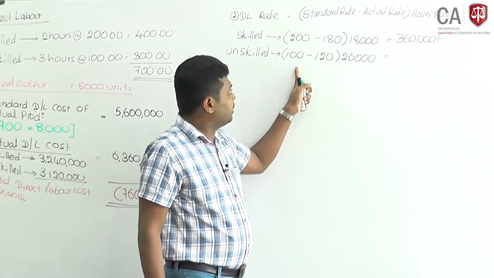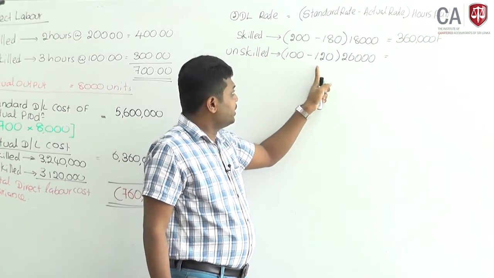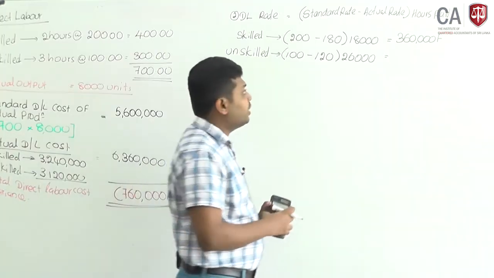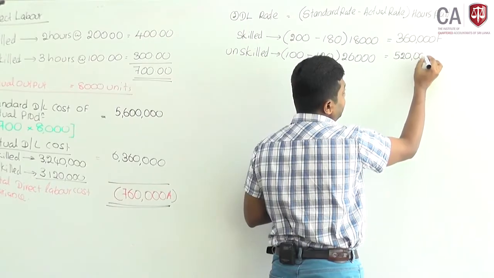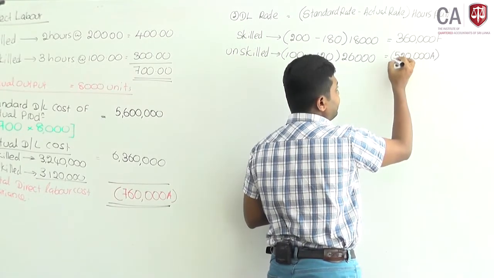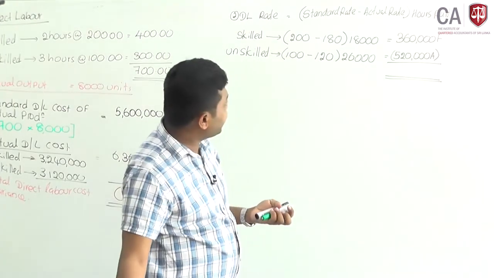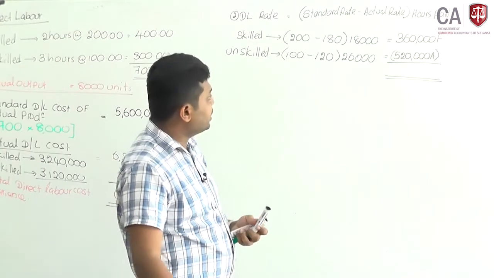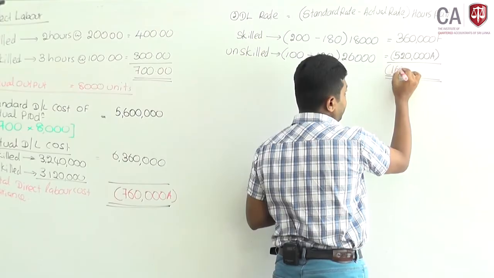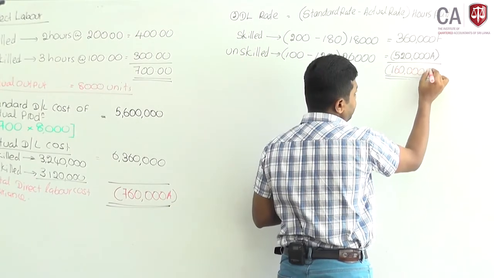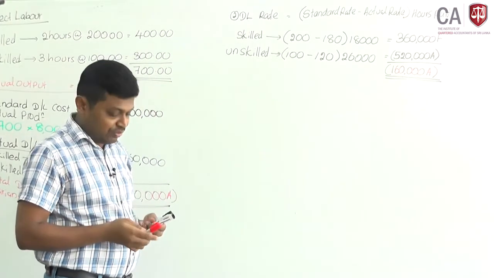Expected payment 100, but actual rate is 120. 20 rupees more you have to pay. 20 into 26,000 hours, 520,000 adverse. Total direct labor rate variance, how much? 160,000, an adverse variance. It is the total direct labor rate variance.